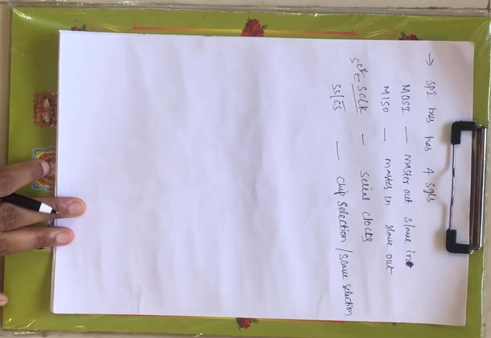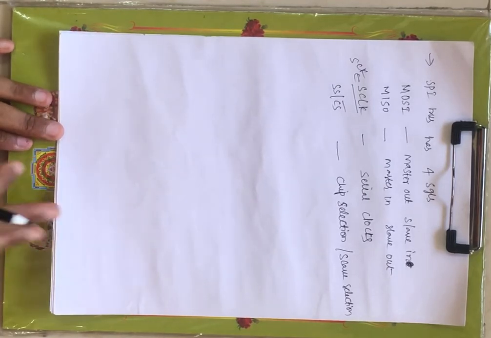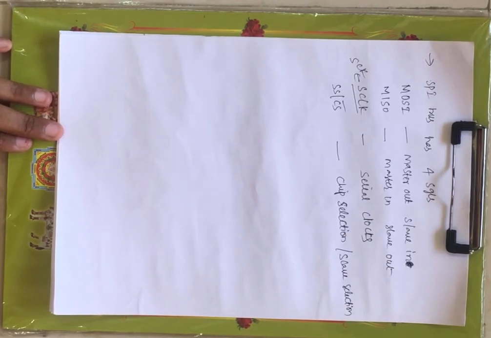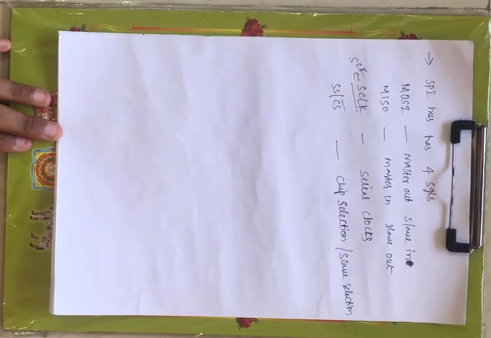Now what are those four signals? First one is MOSI, master out slave in, and next one is MISO, master in slave out, and next you have SCLK, serial clock, and next you have slave selection or chip selection.